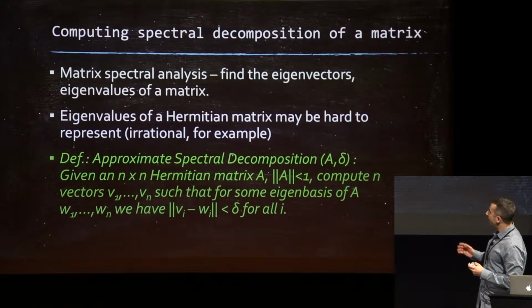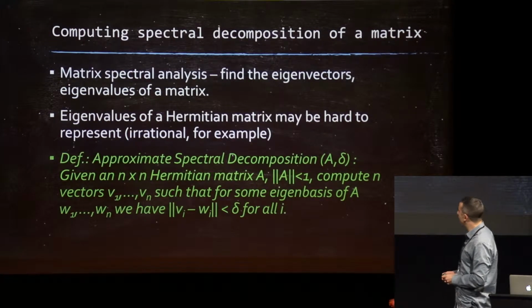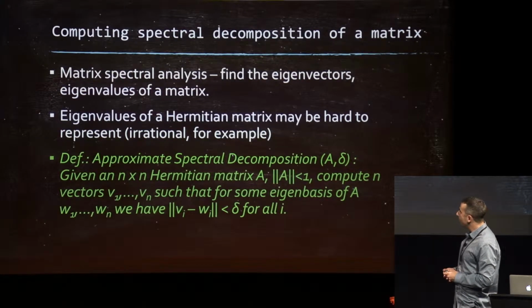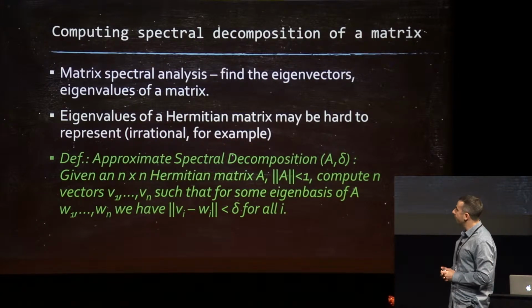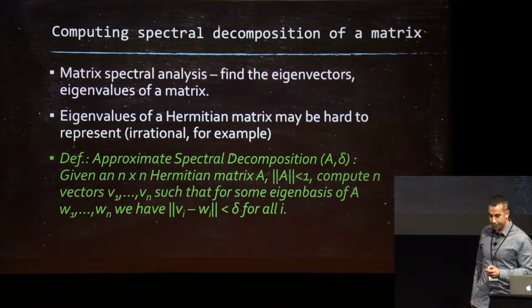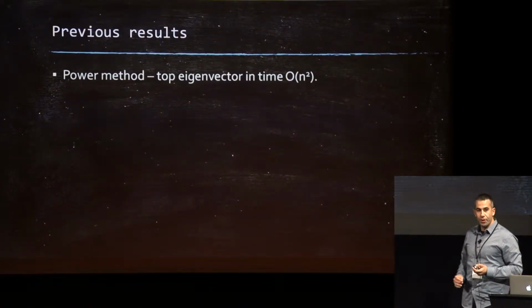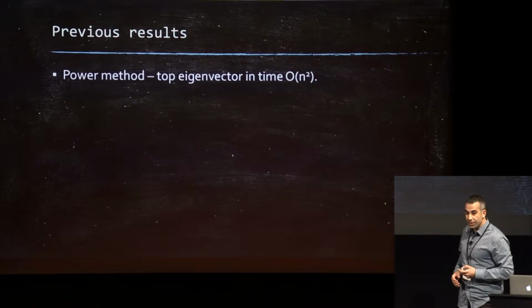So we define this ASD, approximate spectral decomposition, as the following problem. You're given an n by n Hermitian matrix of bounded norm, and you want to find a bunch of vectors, each of them close to some eigenbasis of the matrix. Okay, so that's ASD.